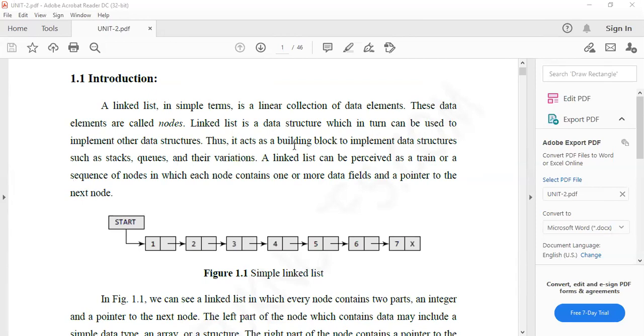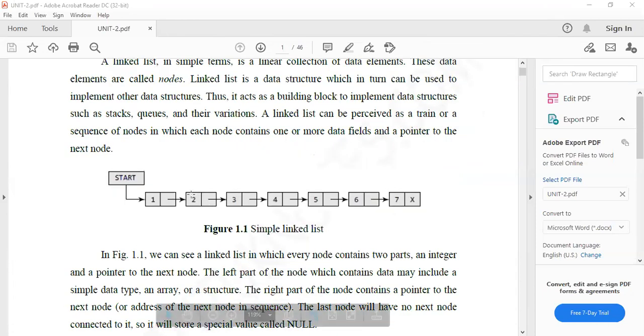So building block means what? It is the basic thing, on which we can perform anything on the data structures and algorithms, right? So building block means basic fundamental things. A linked list can be perceived as a train, or a sequence of nodes in which each node contains one or more data fields and a pointer to the next node.